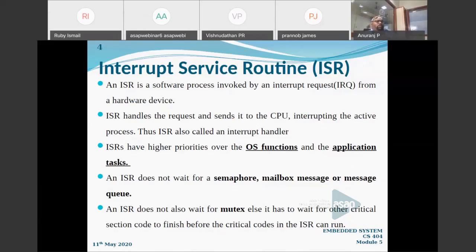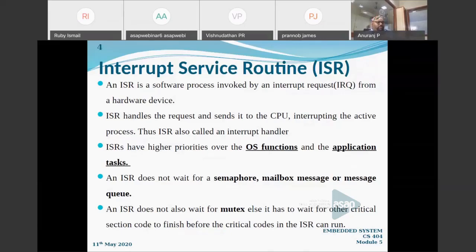And an ISR is not going to wait for any semaphore or any mailbox message or any message queue. The ISR is not going to wait because it has the highest priority. This will be executed. Obviously, in usual cases, an ISR will not wait for any mutual exclusion, the mutex, also. But it will wait sometimes.